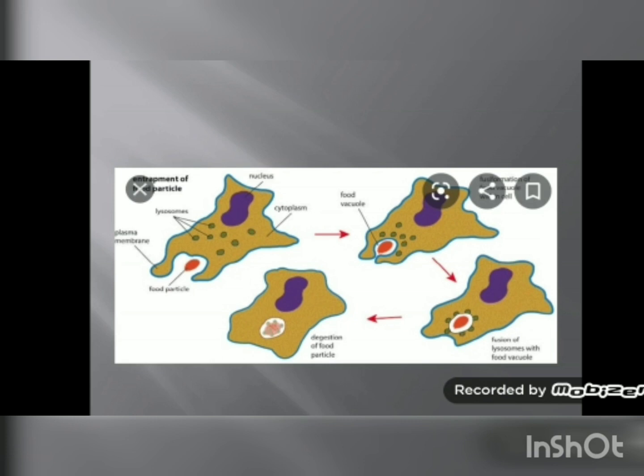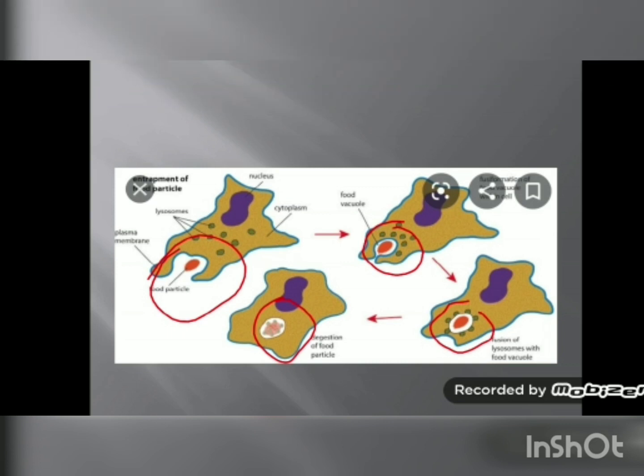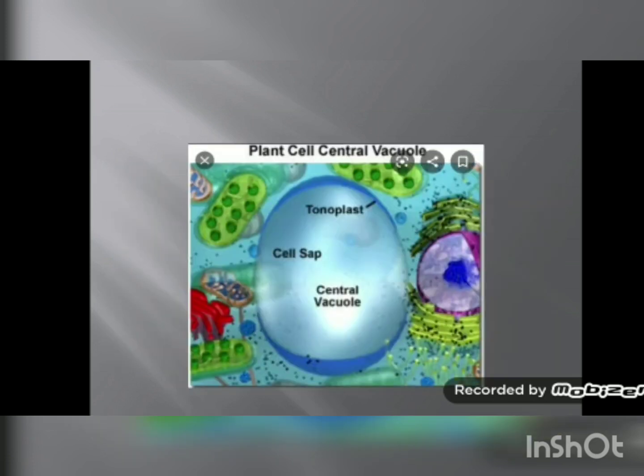When the food particle comes near this unicellular organism amoeba, then food vacuole is formed and food is ingested, and slowly, because of the digestive juices which are present in the amoeba, this food is digested and converted into simple form. So in unicellular organisms like amoeba, this vacuole also works as food vacuole.